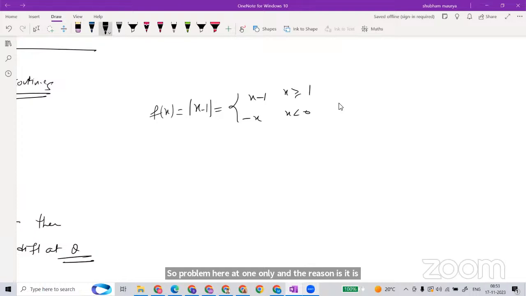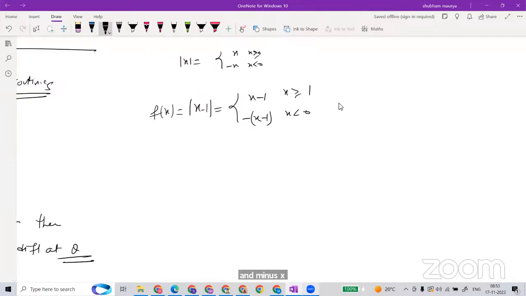The reason is it is going to be x - 1 when x is greater than 1, and it is going to be exactly the same, -1, in place of x. If it is like this, it is going to be x and -x. Just change the x with the -1. See that the same thing is happening. It is 1 here.